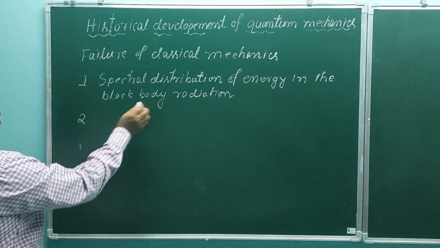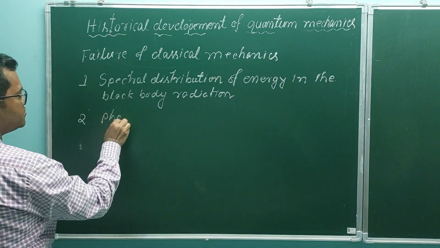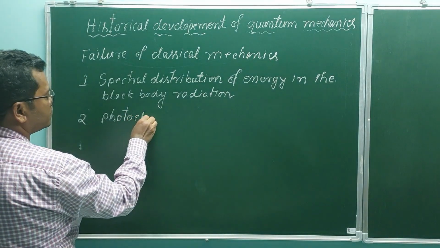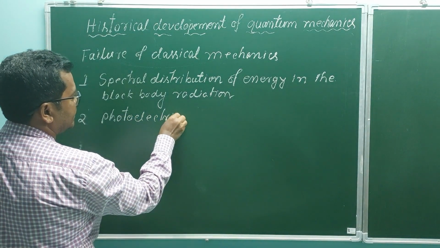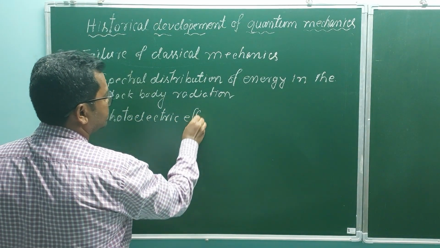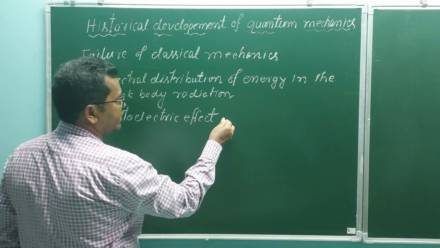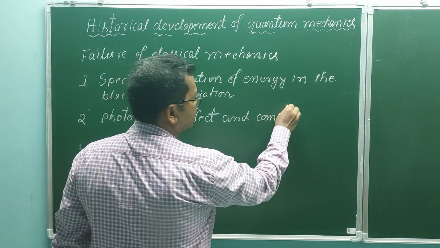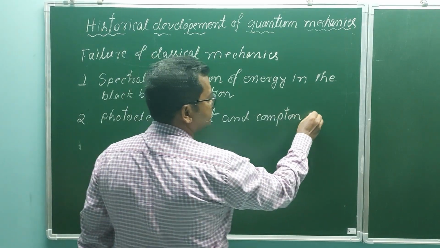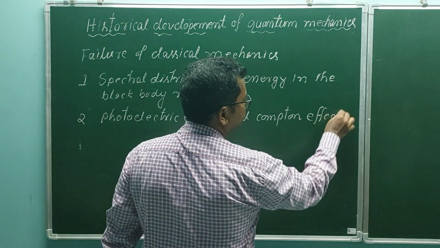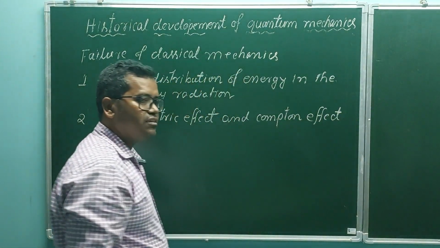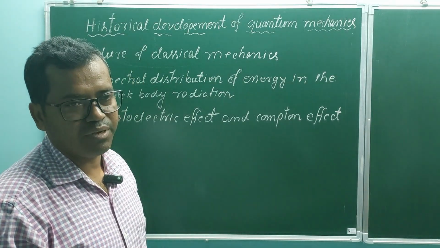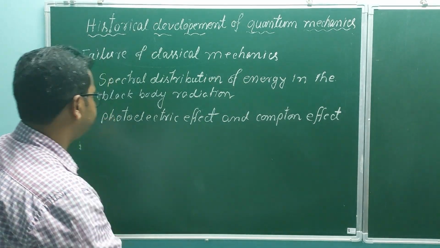Second experiment, the photoelectric effect and the Compton effect. These two effects also could not be explained by classical mechanics.